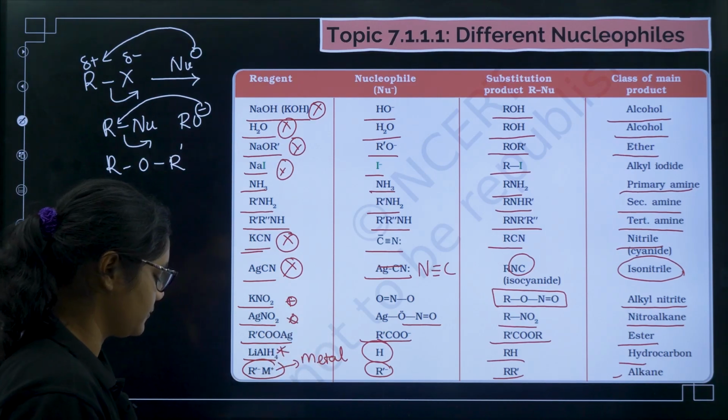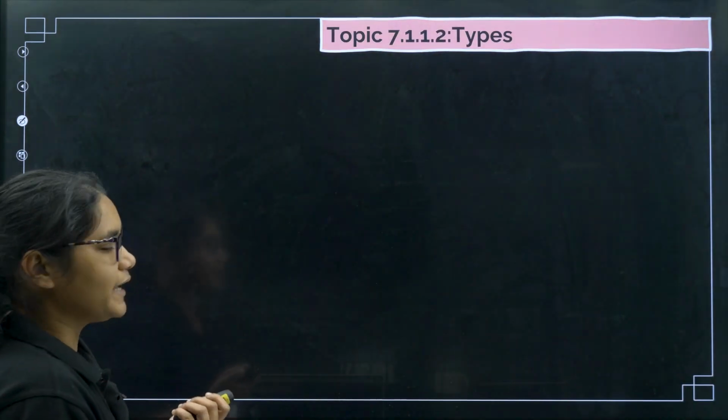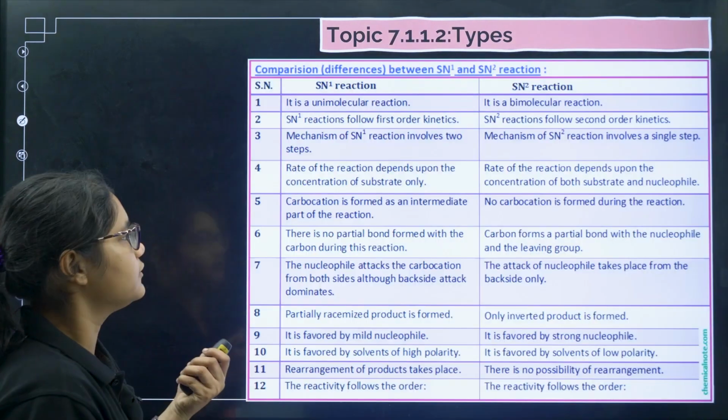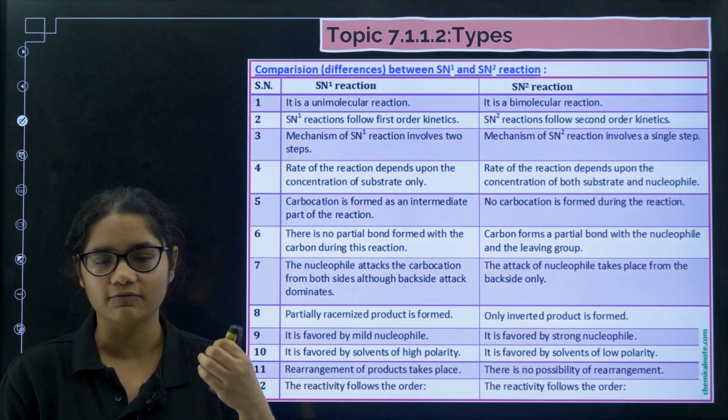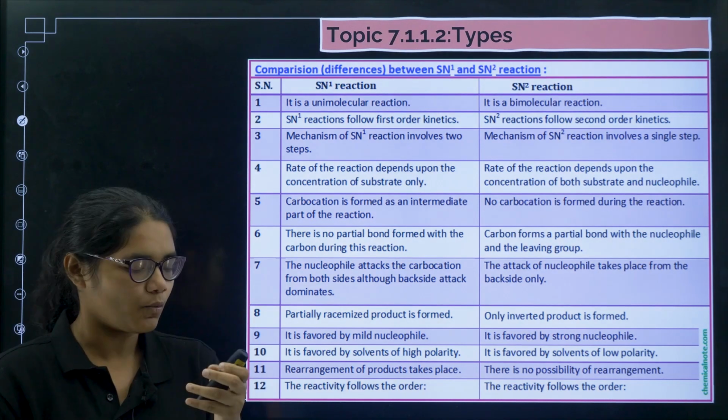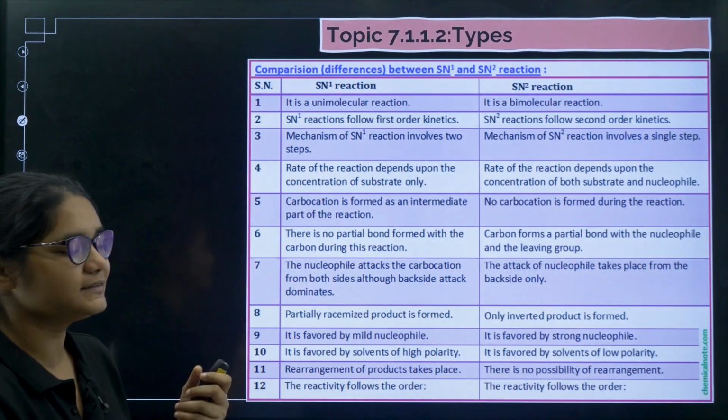LiAlH4 is also important, okay. Next, coming to types. There are two types of nucleophilic substitution reaction. One is SN1 and another is SN2.